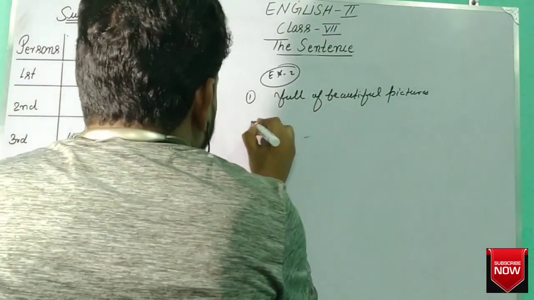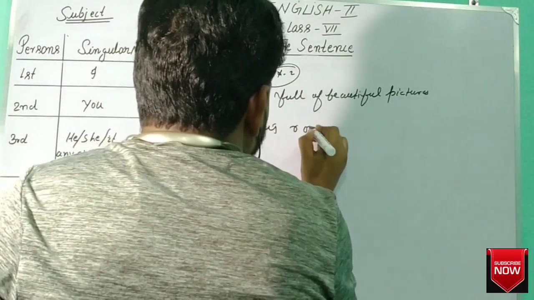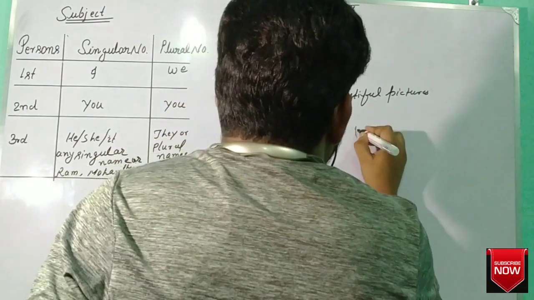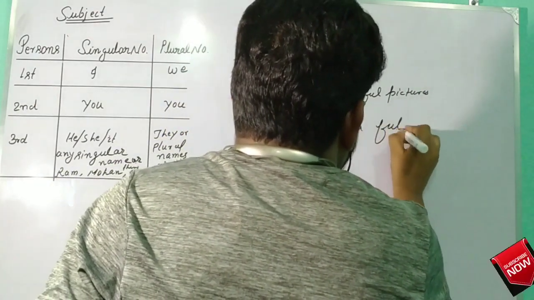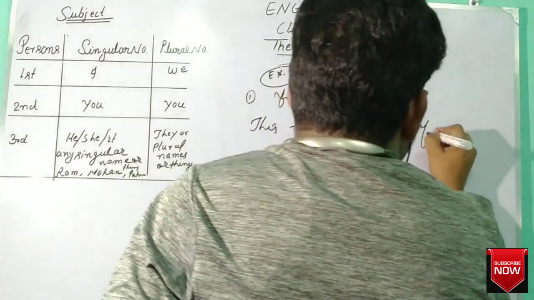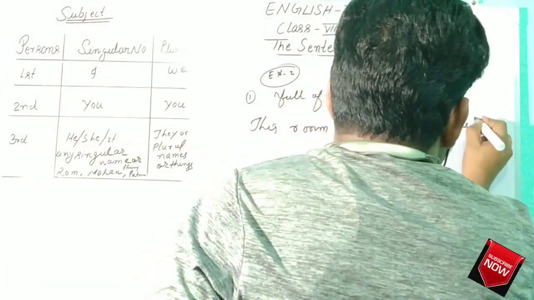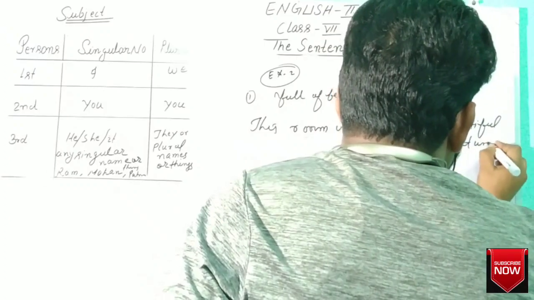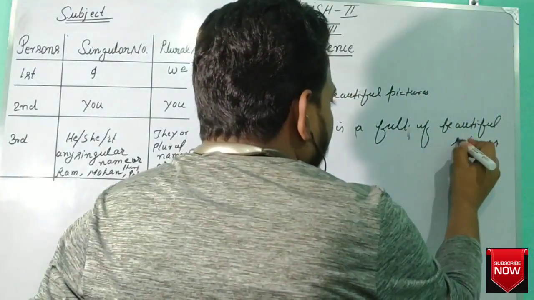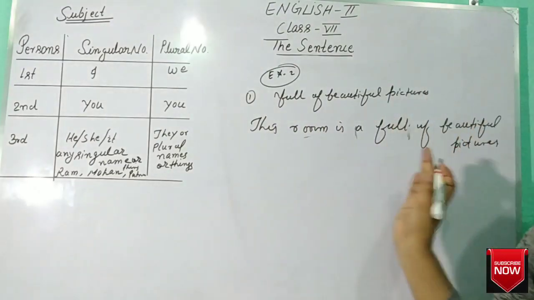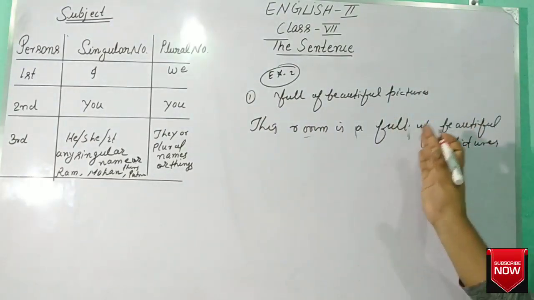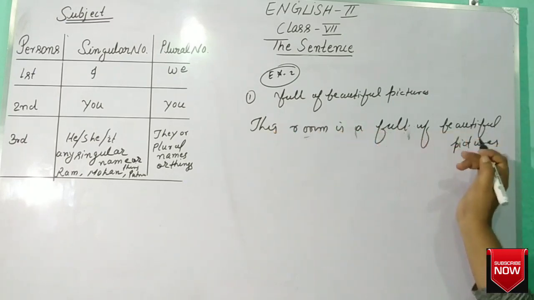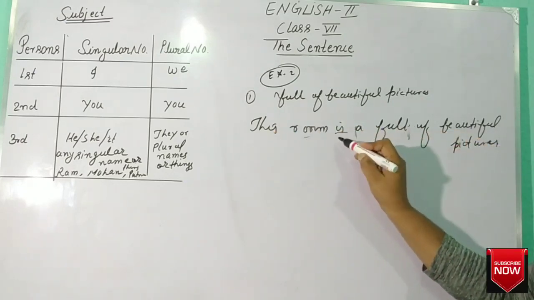We can say that this room is full of beautiful pictures. This room is full of beautiful pictures. Now it is a sentence because it has a main verb. The main verb is here, the room is full of beautiful pictures.